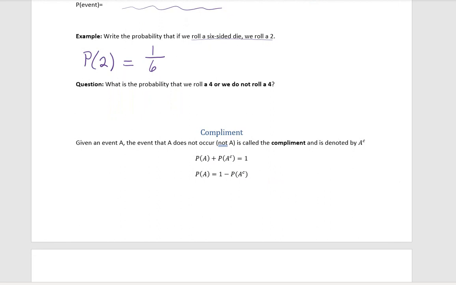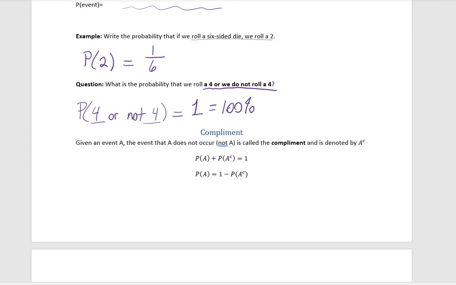Now, the next question is, what is the probability that we roll a 4 or we do not roll a 4? So when we do an OR statement in mathematics, we're putting these two situations together. So if we roll a 4, we're happy, that's an outcome we want. If we don't roll a 4, well, we're still happy, that's still an outcome that we want. So the probability that we roll a 4 or not a 4, well, if I roll a 4 or if I don't roll a 4, that kind of covers every possibility. So that's going to give me a probability of 1 or 100%.